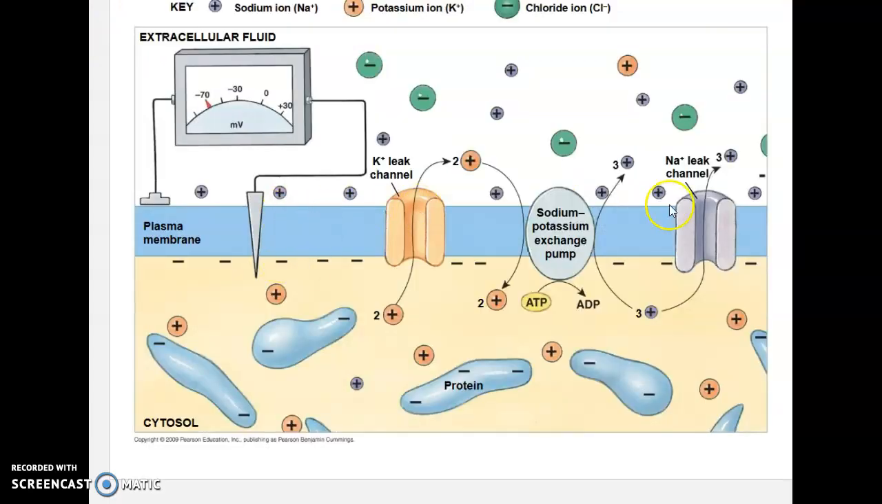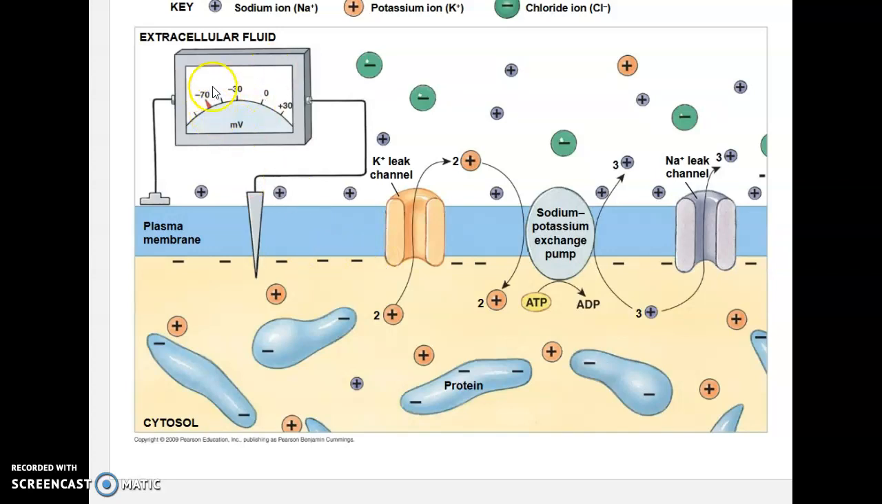Okay, here we see our leak channels, and notice we have potassium leaking out of the cell and sodium leaking into the cell. Our sodium-potassium pumps will eventually restore the balance so we don't reach equilibrium on both sides. But since we have more potassium out, not because more goes out through a single channel, but because I have multiple channels throughout the whole membrane, that potassium leaking out is going to help, along with the proteins that are negatively charged, to make the inside of the cell negative during a resting membrane potential.